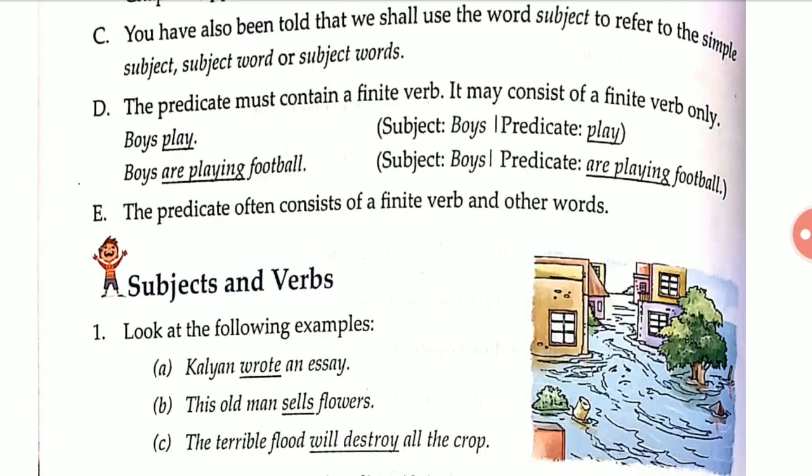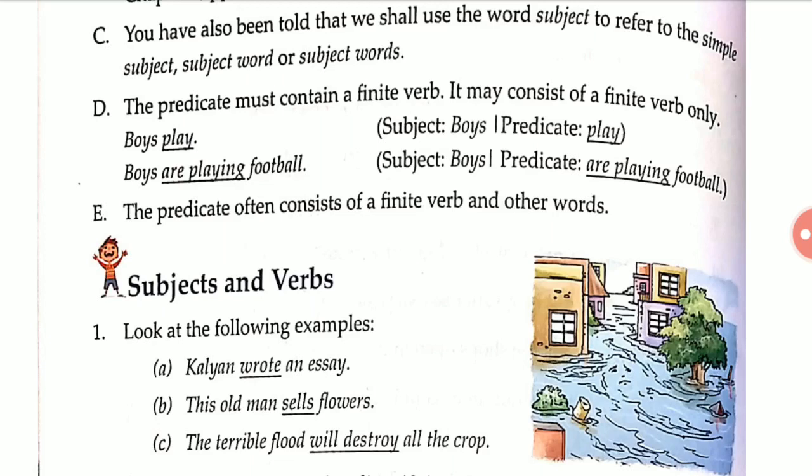Now let's see the example. Boys play, boys are playing football. Now see, the subject is boys and the predicate is play. The predicate must contain a finite verb only. Here play is a finite verb, which is the predicate. You understood that? Second example also: subject boys and the predicate is are playing, which is again a finite verb.